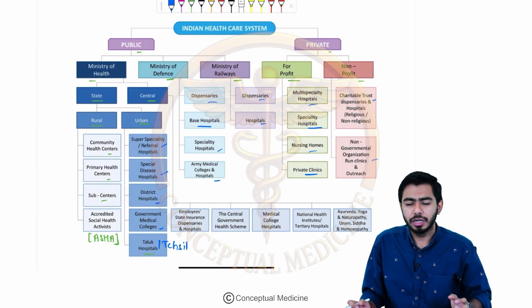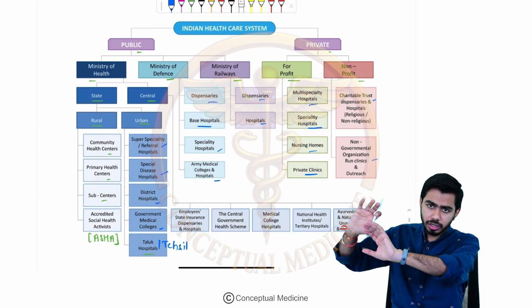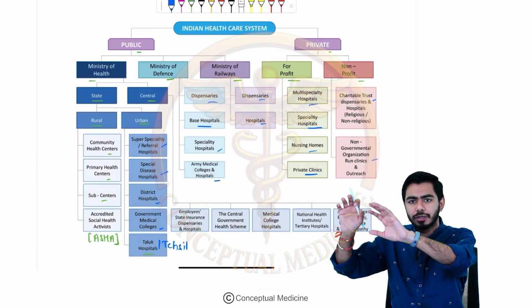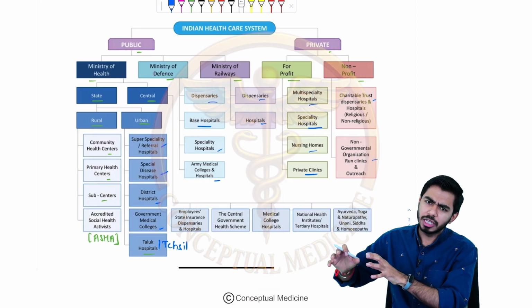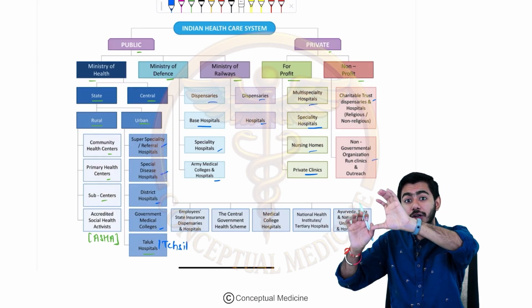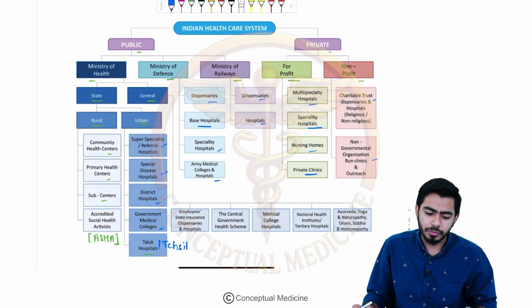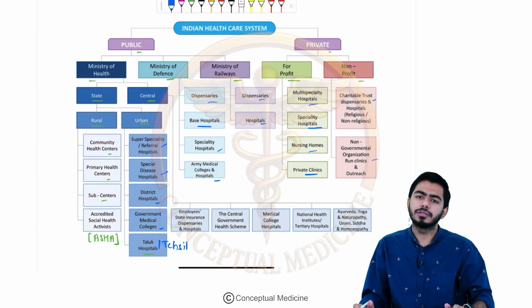ESIC hospitals. On the rural level, we are talking about primary healthcare and community health centers, then district hospitals. In the urban areas, we are talking about the tehsil hospital, then the government medical colleges and district hospitals and like that. So these are the different levels of the healthcare system.